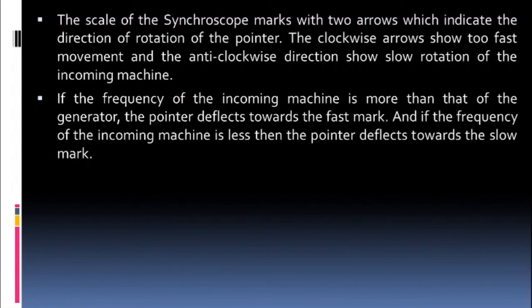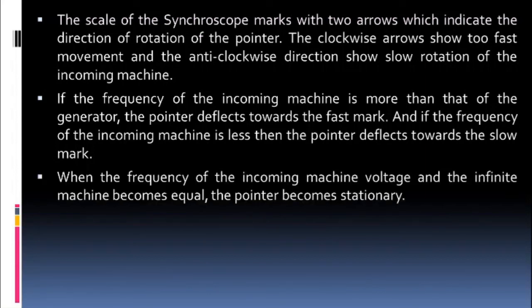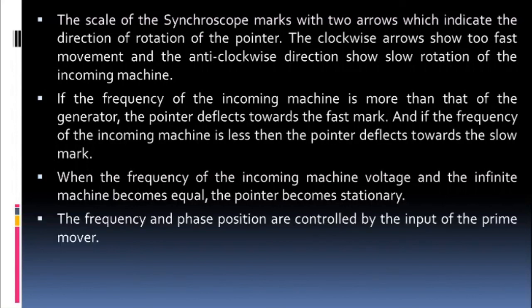Now, what about the frequency? If the frequency of the incoming machine is more, then the pointer deflects towards the fast mark. So you can also see the speed, you can also see the frequency. If the frequency is less, then the pointer will deflect towards the slow mark on the dial. And hence you can change the frequency, bring the pointer to the stationary position. When the frequency of the incoming machine or voltage and the infinite machine will be the same, the pointer will become stationary. And that is the perfect moment to synchronize two machines or to synchronize a machine with the bus bar.